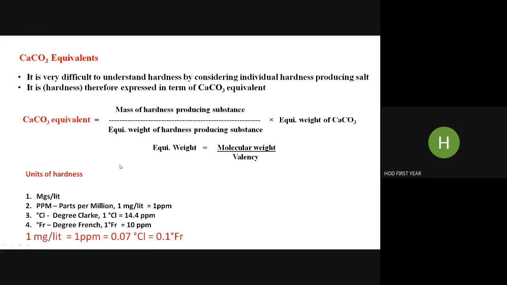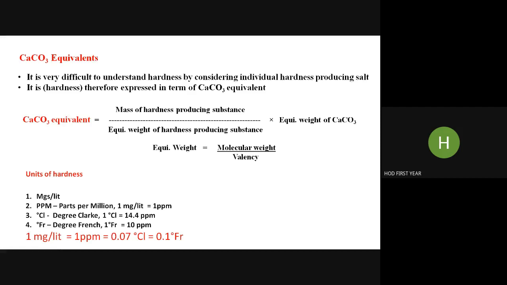Understood? So this is an important slide. You should know the formula for CaCO3 equivalent, and the most important thing is how to apply it. The formula seems to be easy, but while applying it to various types of impurity, you may feel a little trouble. So the concept will be clear. And once you get one type of hardness in one unit, say in milligrams per liter, you can convert into ppm, degree Clark and degree French using this relation. So that is about the units of hardness.